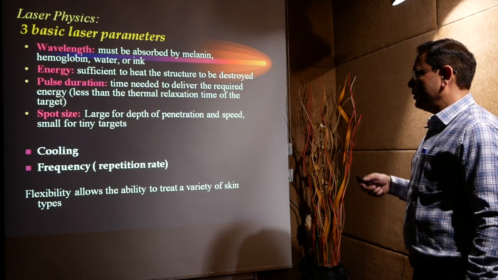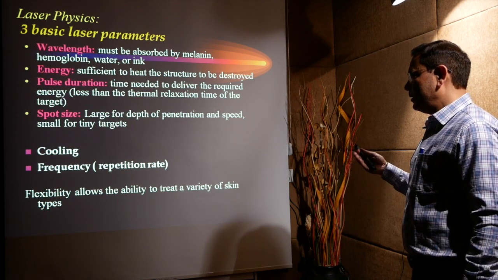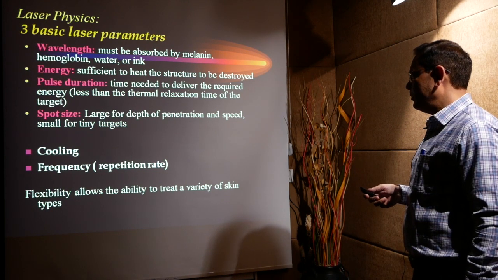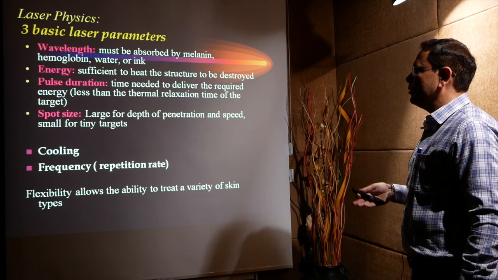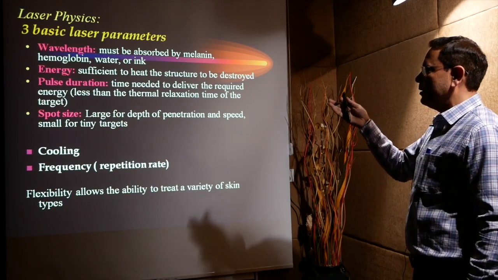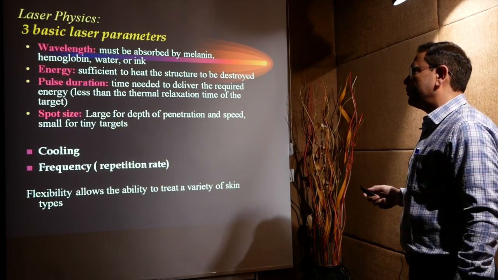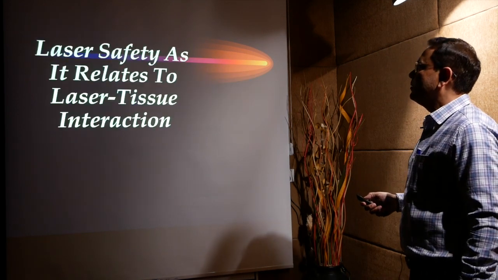And sixth one is frequency, that is the repetition rate. So flexibility allows the ability to treat a variety of skin types according to these parameters. So important ones are wavelength, energy and pulse duration. Other three important factors are spot size, cooling and the frequency.